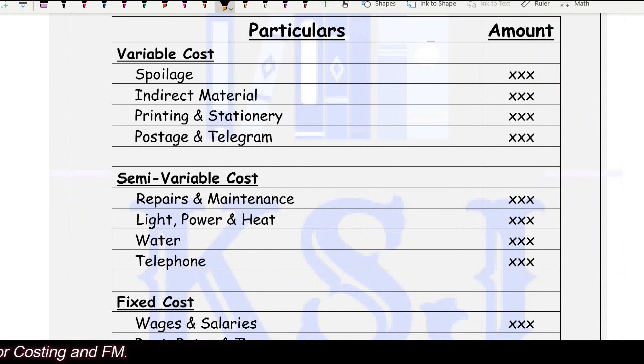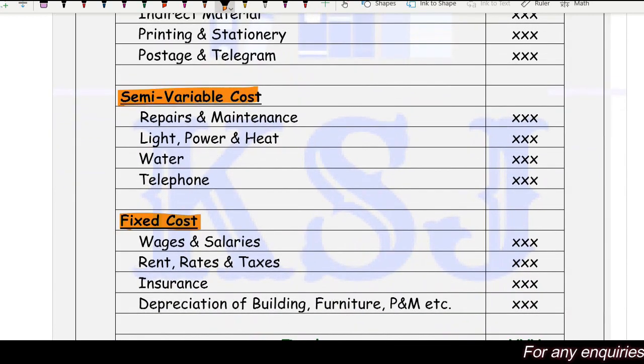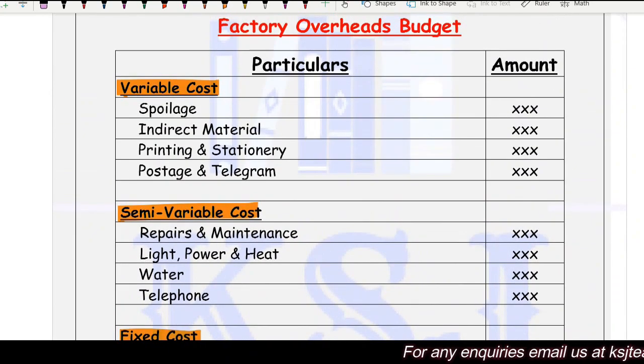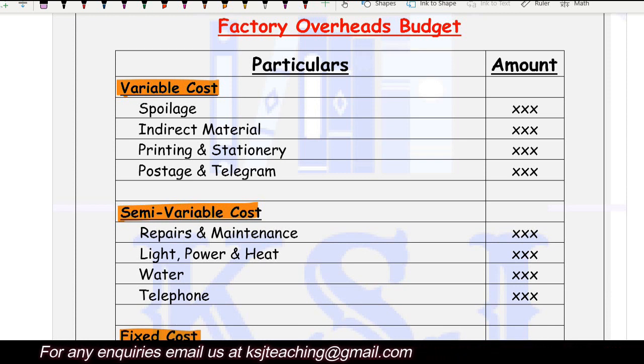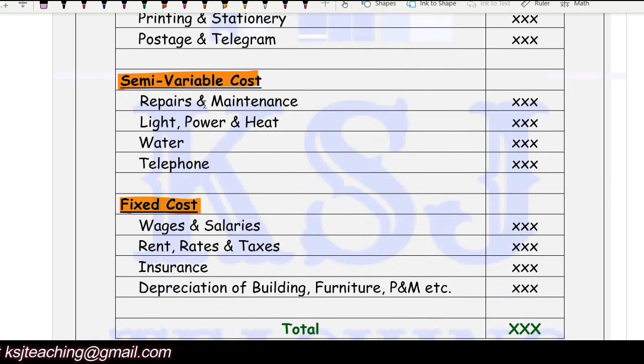One is the variable cost, the other is semi-variable cost, and the third one is fixed cost, and we have already studied about them. Related to the factory premises, what can be the variable cost? Spoilage, indirect material, printing stationery, postage, telegram. Then semi-variable: repairs and maintenance, light, power, heat, water, telephone. Fixed cost: wages, salary, rent, rates, taxes, insurance, depreciation.